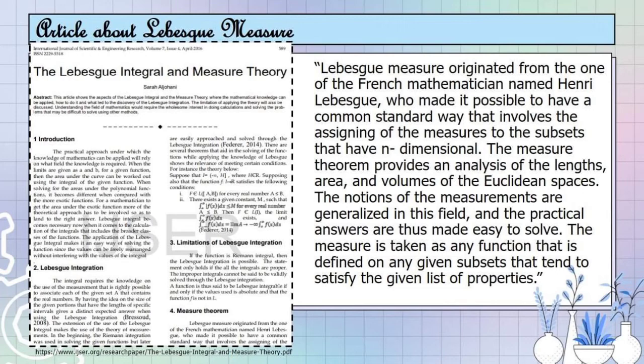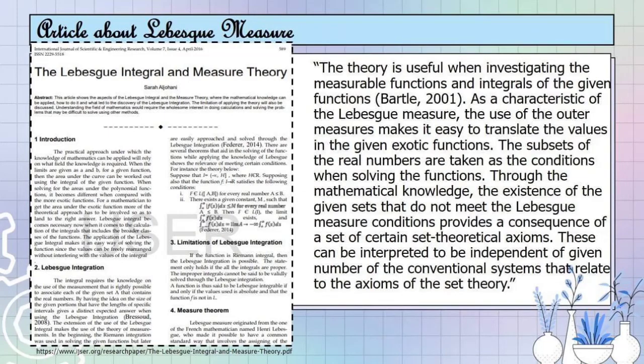A measure is taken as any function that is defined on given subsets and satisfies a given list of properties. Measure theory is thus one of the branches of real analysis. The theory is useful when investigating measurable functions and integrals of given functions. As a characteristic of the Lebesgue measure, the use of outer measures makes it easy to translate the values in given exotic functions.